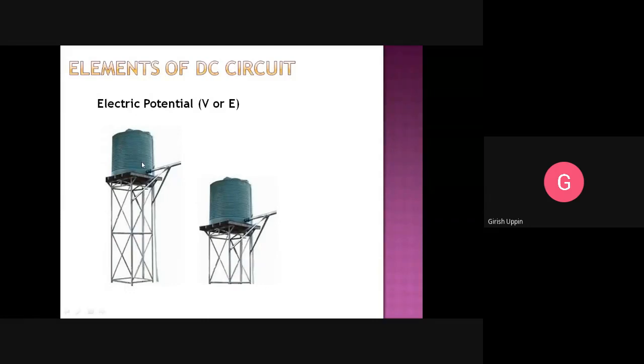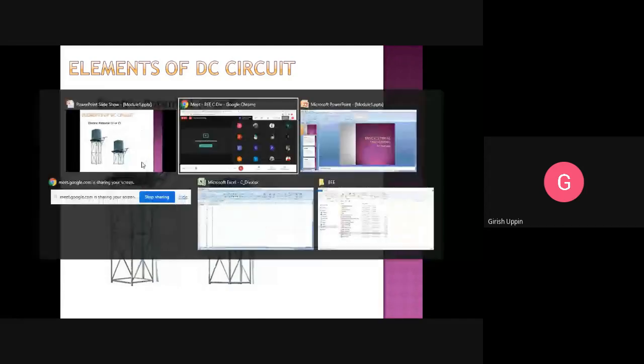Similarly, in the case of electrical bodies, we can do work to charge the body. Okay, so we have a certain electrical body, we do work and we charge that body. If we have done more work, the amount of charge would be higher.